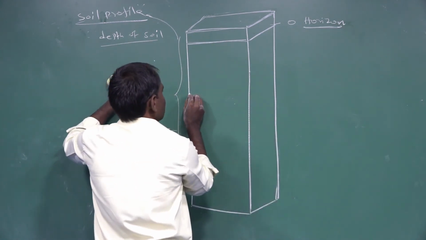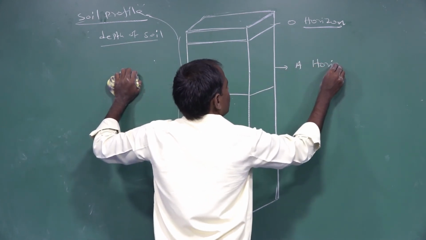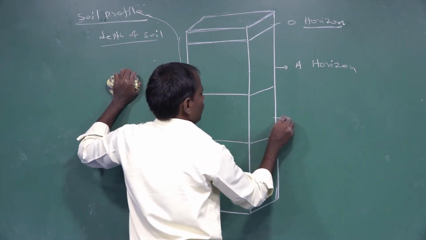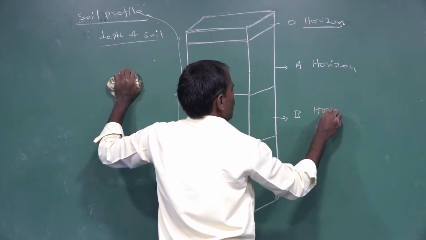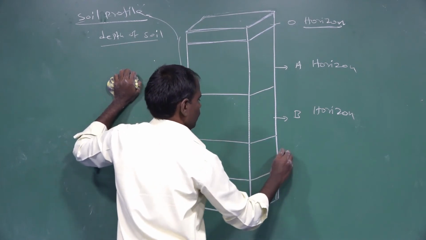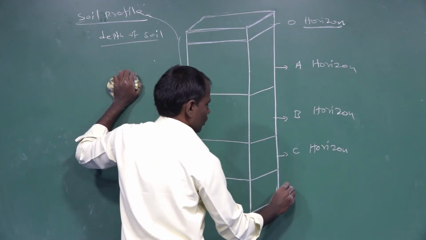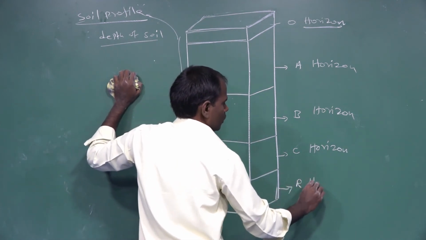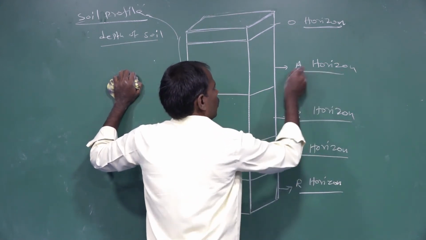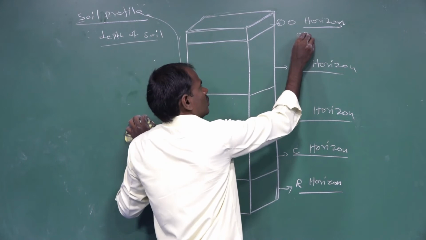The second is the A horizon, the third is the B horizon, and the fourth is the C horizon. The last one is the R horizon. The first horizon is called the O horizon, which is the organic horizon.